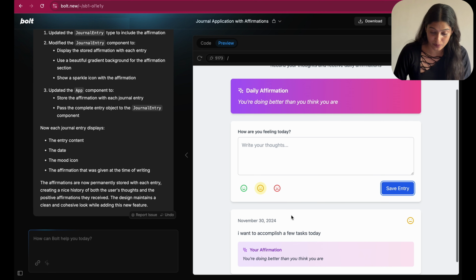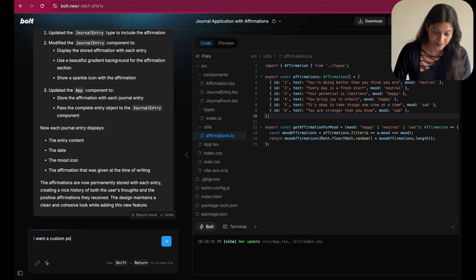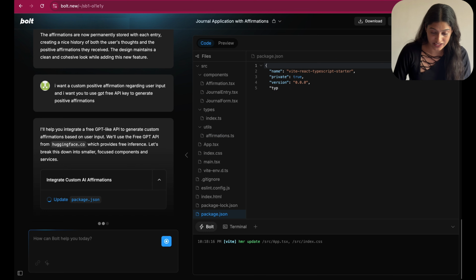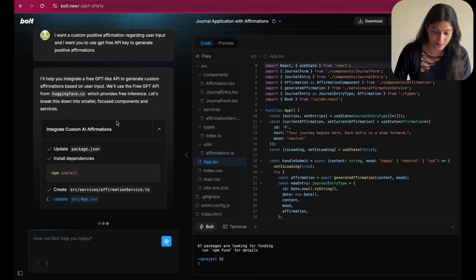This is a great improvement and makes the experience more informative for the user. Now let's make the affirmations even more personalized by integrating a GPT API. Bolt is setting up an API integration and I can see it's using a free Hugging Face API key.